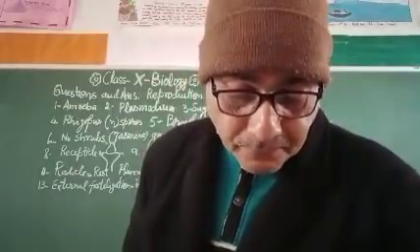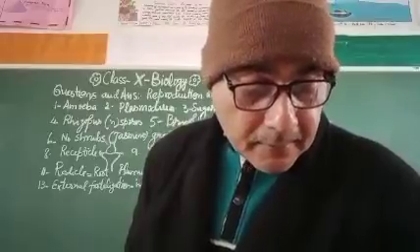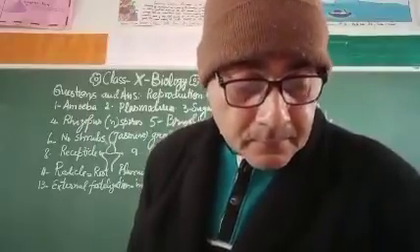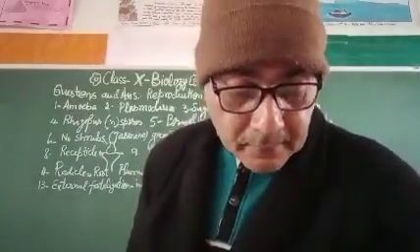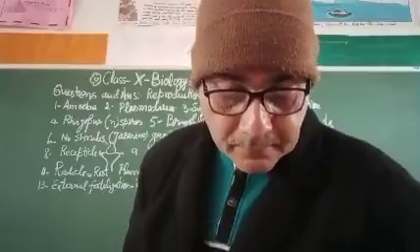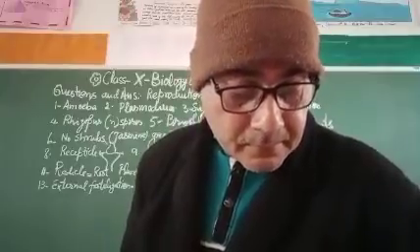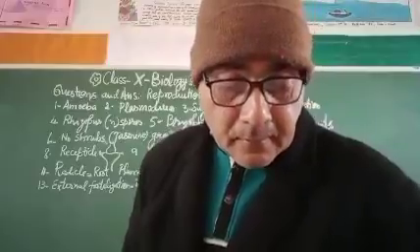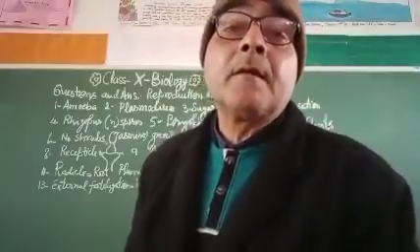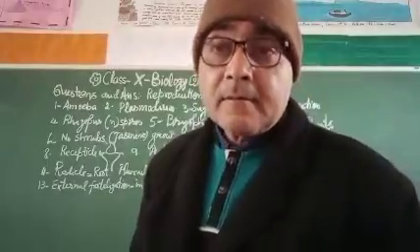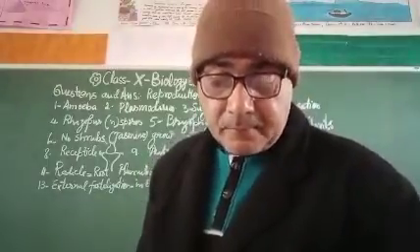Okay, and continuing this topic, my dear student, I am coming to the chapter heredity.